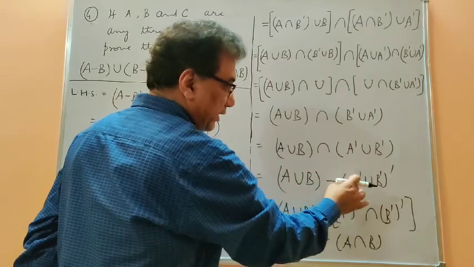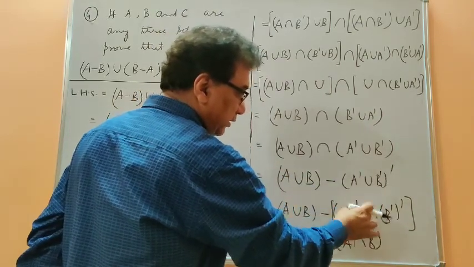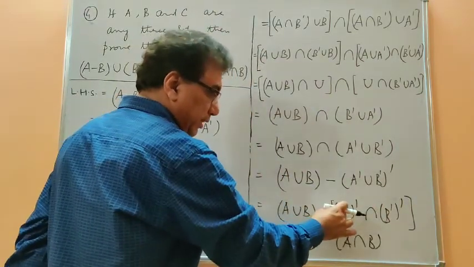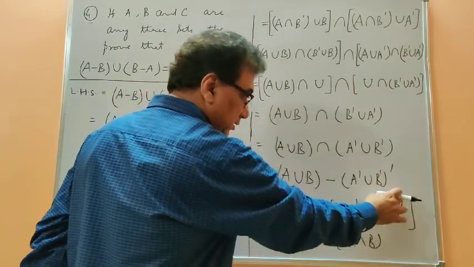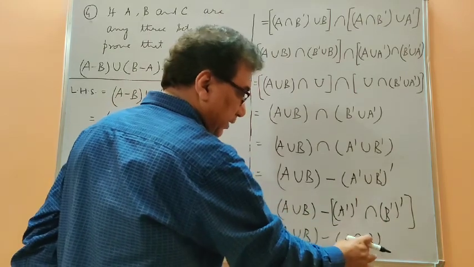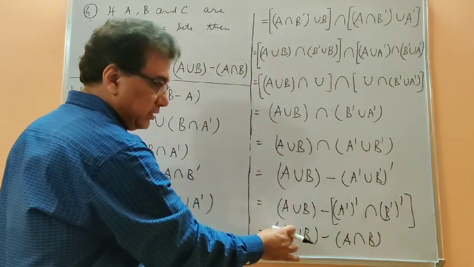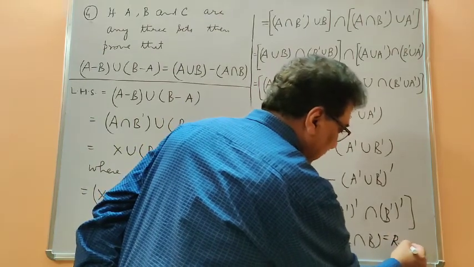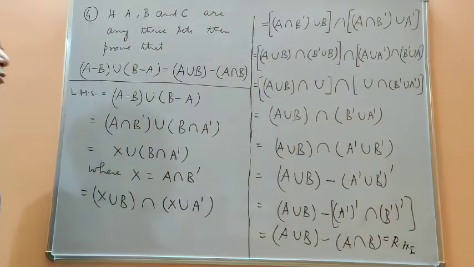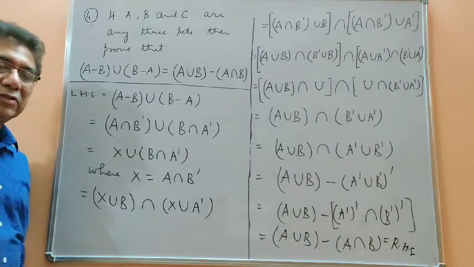So this complement has gone on both sets, and this has been converted into intersection. Now double complement of any set is the original set. Similarly, the same we find here. So this has been replaced by A intersection B, and this is A union B. So that is our right hand side, and this is a very important question and beautiful application of the laws.